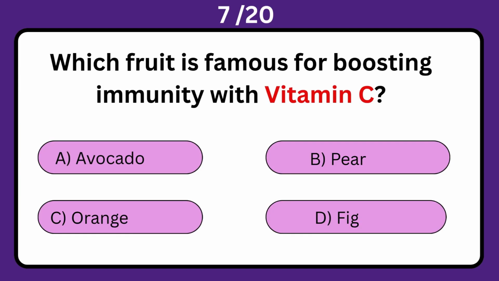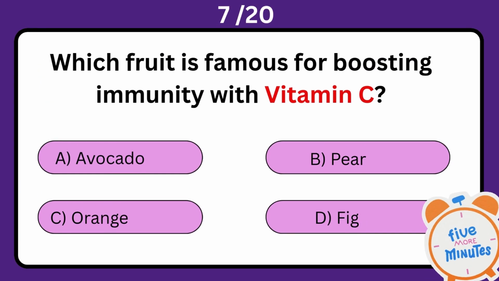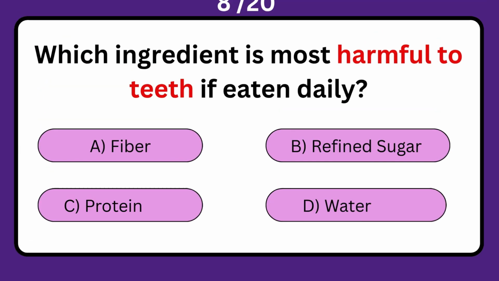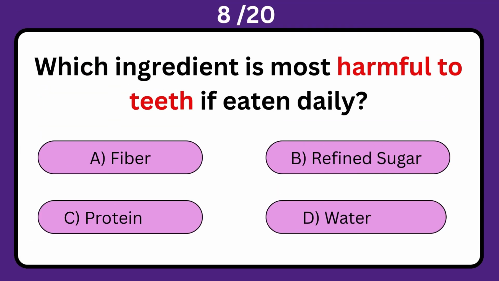Which fruit is famous for boosting immunity with vitamin C? A. Avocado. B. Pear. C. Orange. D. Fig. The correct answer is C. Orange.